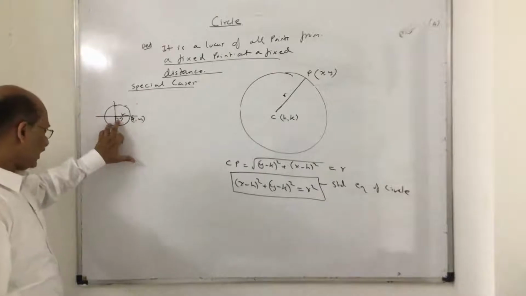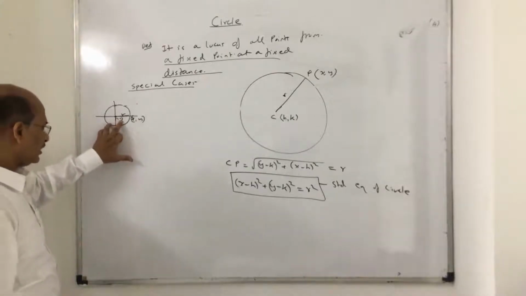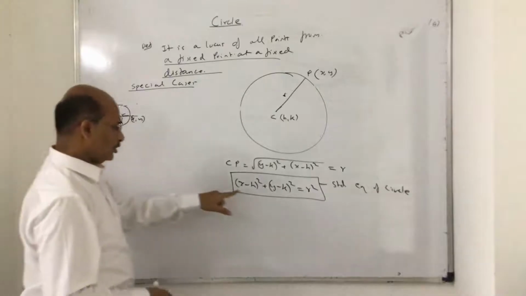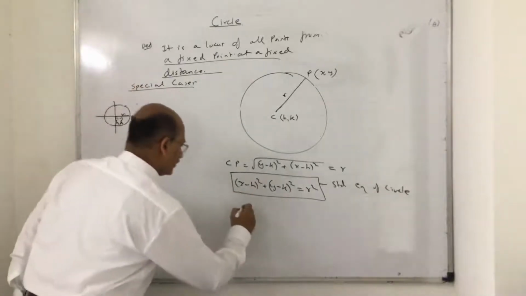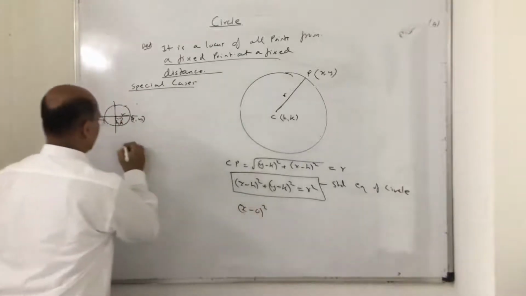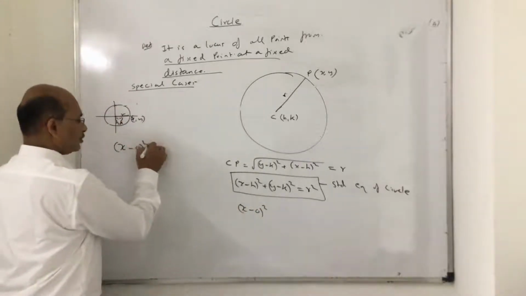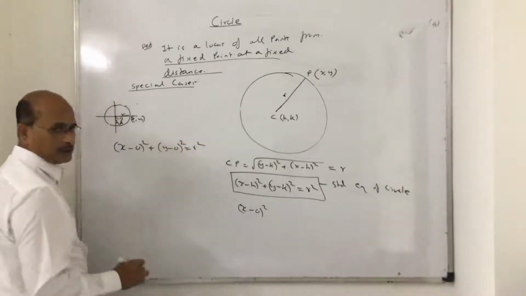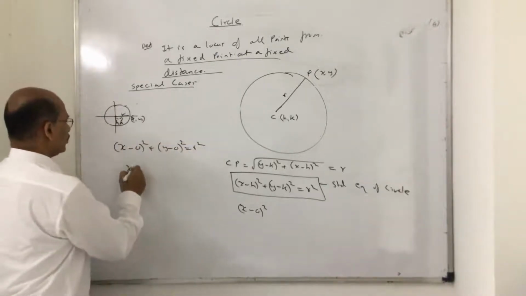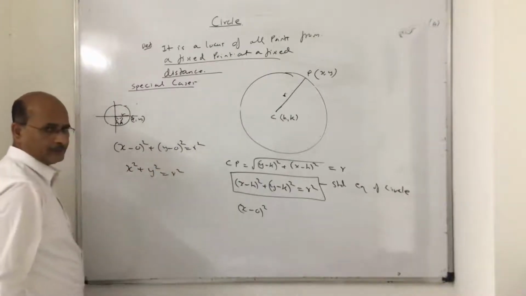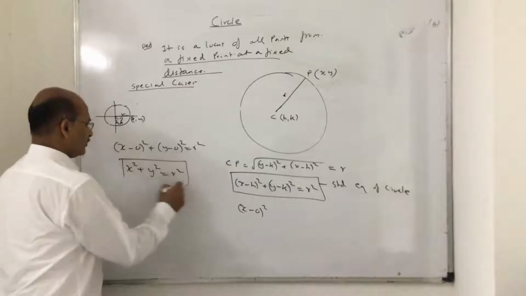So if the center (h, k) is (0, 0), put that in and you will get (x minus 0) whole square plus (y minus 0) whole square is equal to r square. This eventually will change to x square plus y square is equal to r square. Okay? x square plus y square.